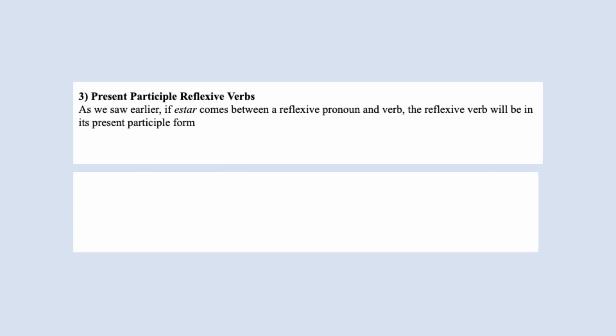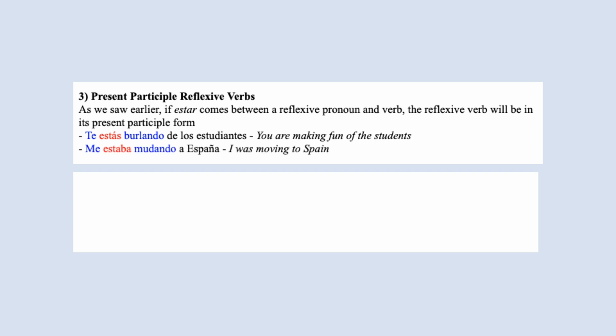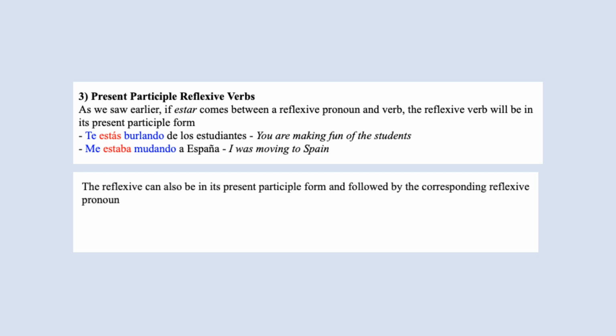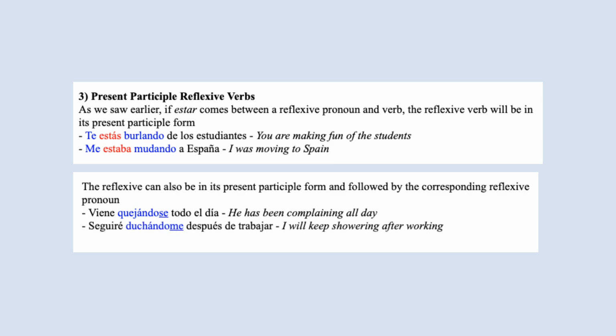We know that if estar comes between a reflexive pronoun and a reflexive verb, then the reflexive verb will be in the present participle form. Te estás burlando de los estudiantes. Me estaba mudando a España. The reflexive verb can also be in its present participle form and then be followed by the corresponding reflexive pronoun. Viene quejándose todo el día. Seguiré duchándome después de trabajar. Llevábamos mucho tiempo acostándonos.